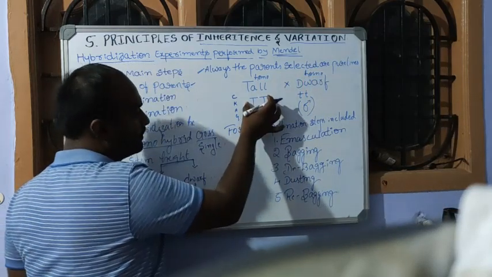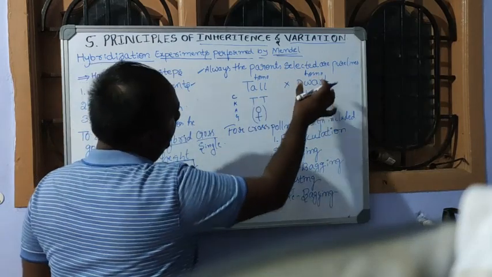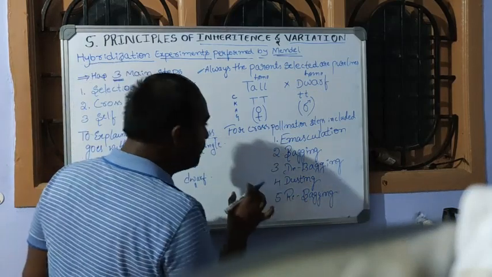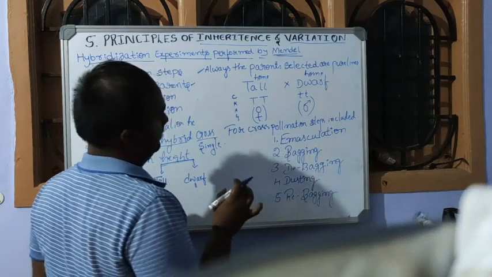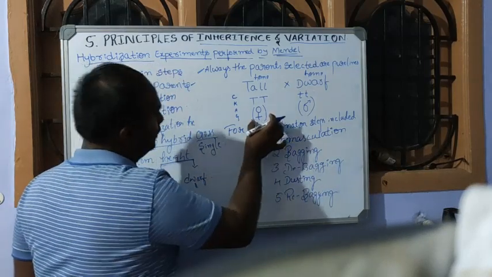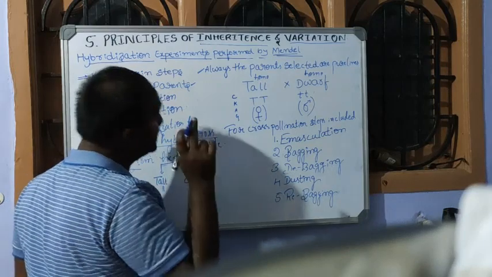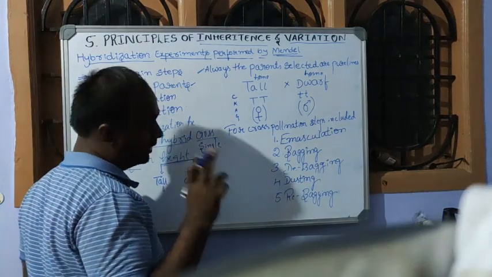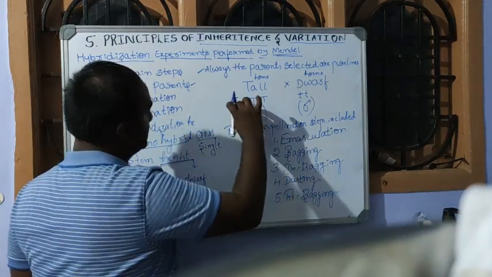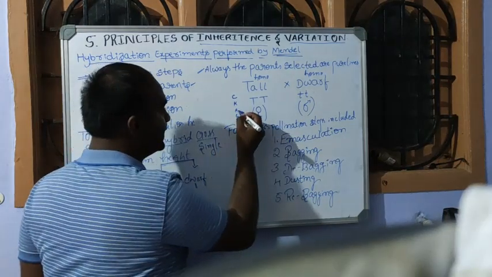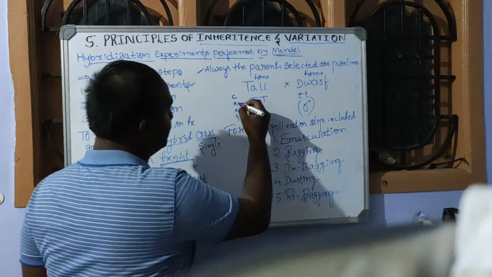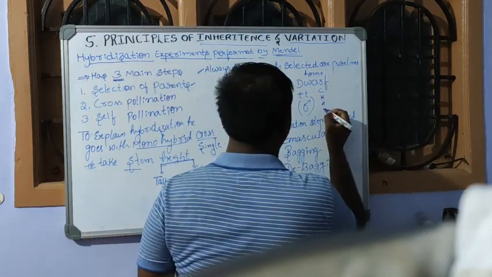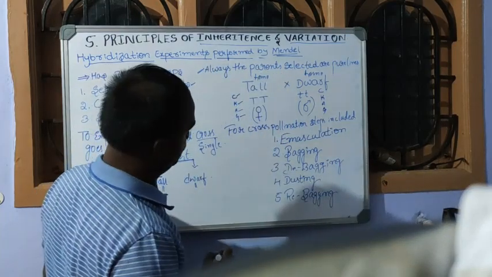Tall is mentioned as dominant, with a capital letter, and dwarf is mentioned in small letters, as the recessive character. Among these, one acts as female. This tall plant is bisexual, and we know that the pea plant has a bisexual flower, which consists of 2 essential whorls, that is androecium and gynoecium, along with calyx and corolla. Here we also have to mention the androecium and gynoecium.